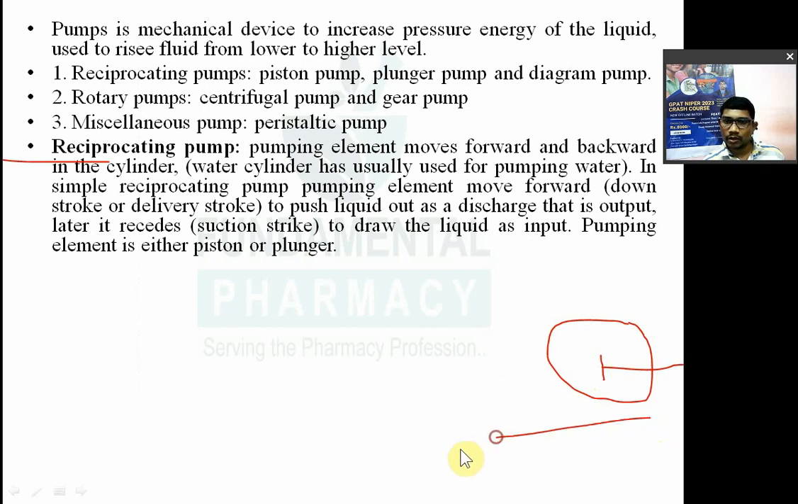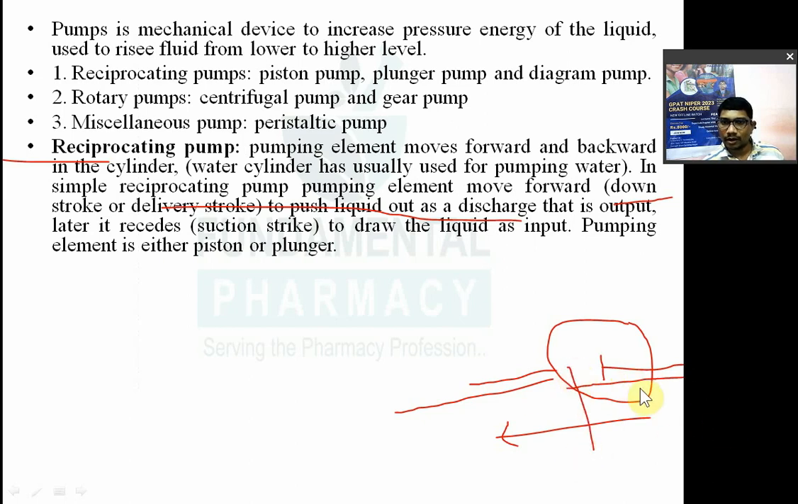So it will move forward. Suppose there is water inside. When it moves forward, it will propel the water out, known as the outward movement, the forward. That is known as a downstroke or delivery stroke, to push the liquid out as a discharge, that is output. Later, when it goes back, as it has come forward up to here, it will push the liquid.